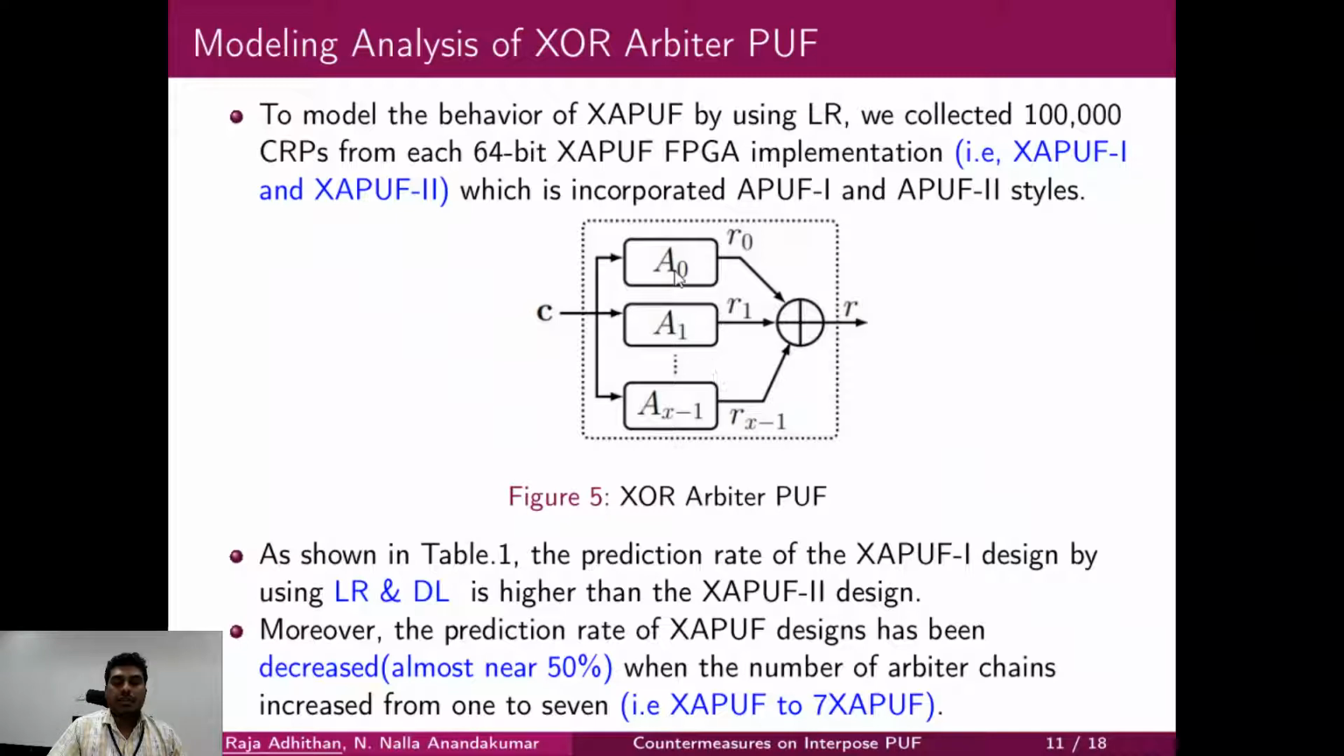So we have implemented that XOR arbitrary PUF using APUF 1 and APUF 2 in an FPGA and collected 1 lakh CRPs and analyzed using LR and DL. In the LR case, we have slightly altered the mathematical model to train the model. Then in the DL case, we have converted into feature vector form and then given to a deep learning model.